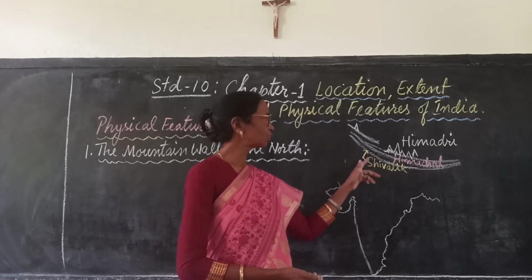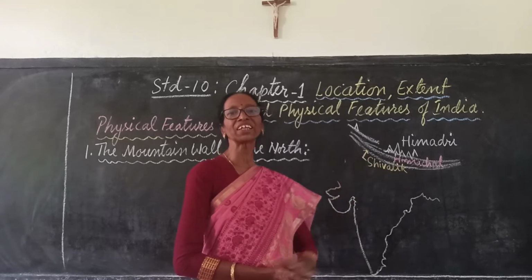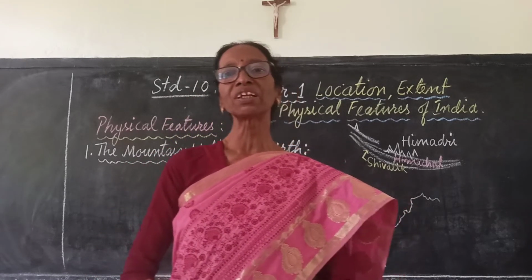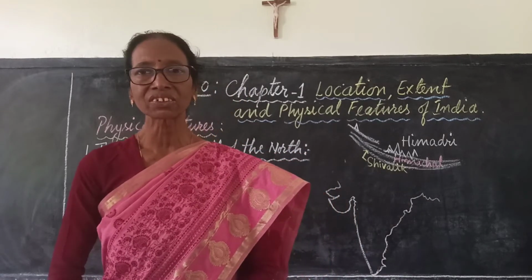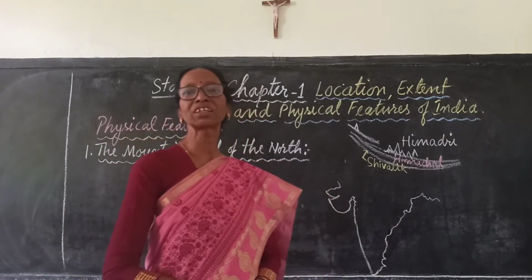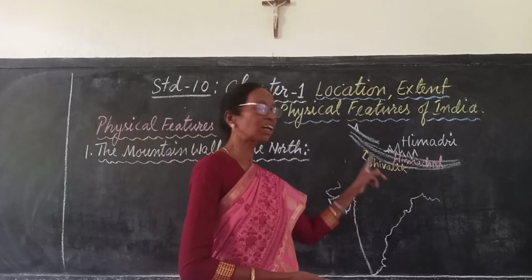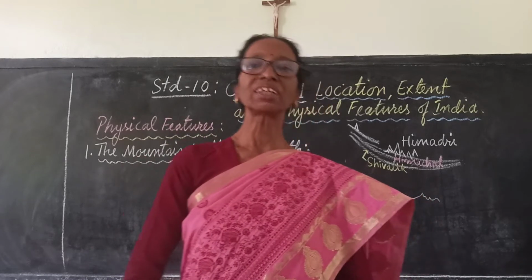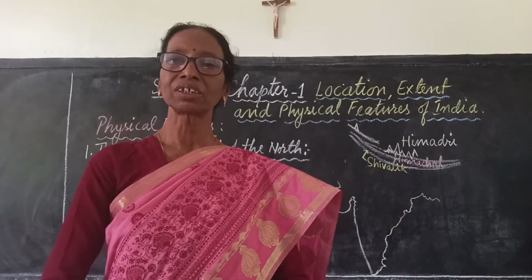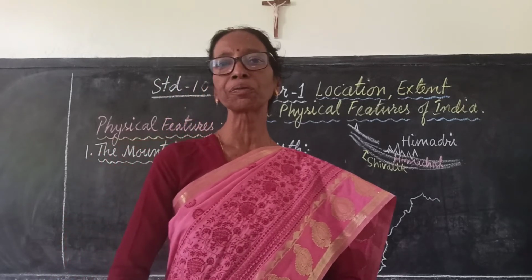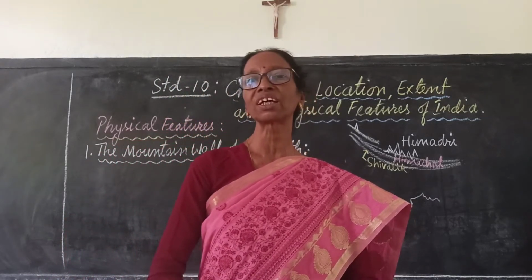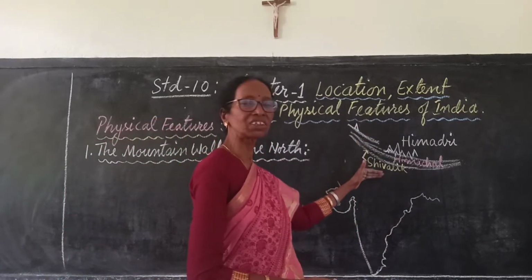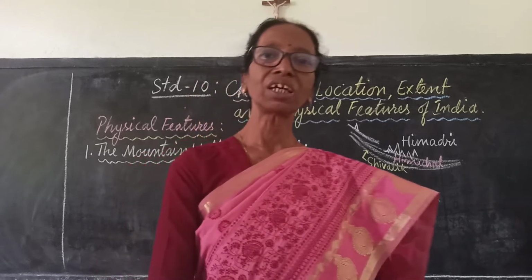All of a sudden, when they reach the plain area, they deposit all the large particles, conglomerate, pebbles and larger rocky particles, and that is known as Bhabar. So the foothills of the Himalayas are known as the Bhabar region, in which Bhangar soil is found, where large particles and alluvium are found, which is not very good and fertile. So these are the three important parallel ranges which are located in the Himalayas.